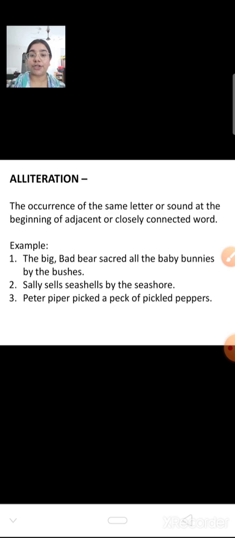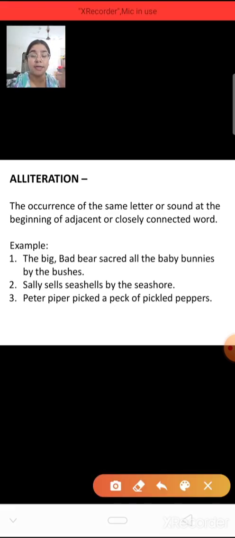Moving on to alliteration. Alliteration is when the first letter of the words in a single line is repeating. For example, you can see B, B and B are repeating here. You can see here B and B is repeating here. That is alliteration. It is important to note that alliteration means the first letter of the word.